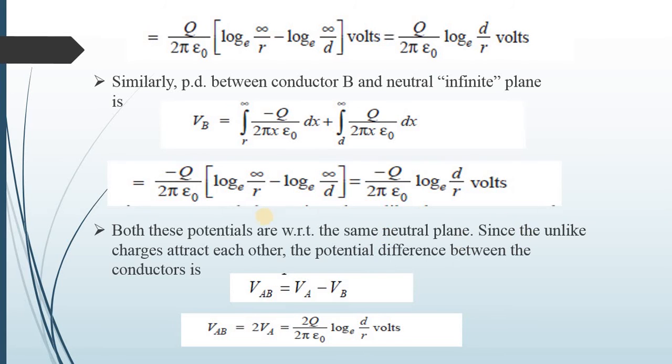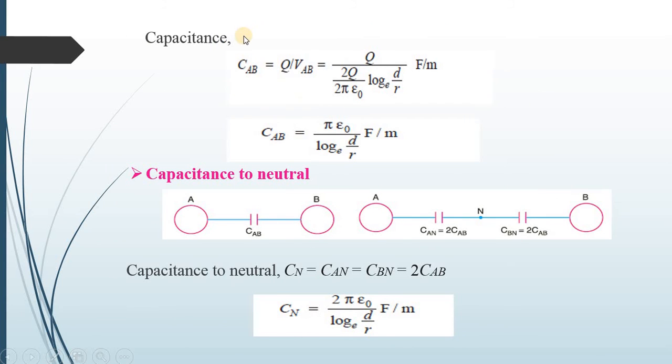Since the unlike charges attract each other, the potential difference between the conductors is VAB is equal to VA minus VB. So VAB is equal to 2VA, as minus minus gives plus. So VAB is equal to 2VA is equal to 2q upon 2 pi epsilon 0 log to the base e d upon r volts. Now capacitance.